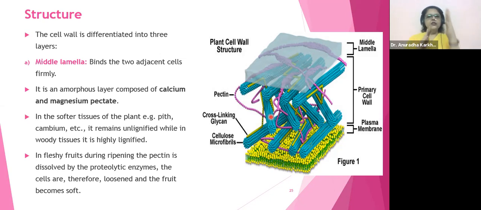Cross linkage is, you can see one of the microfibrils is going this way and the other is coming this way. So they have to be linked together. They have to be cross-linked together so that the entire entity remains strong enough. So that is done by your glycans or your sugars, you can say, or even your hemicellulose. Okay, hemicellulose, you can say that. Fine.